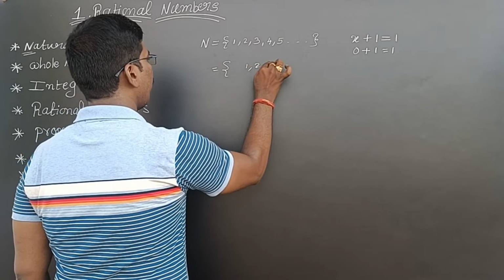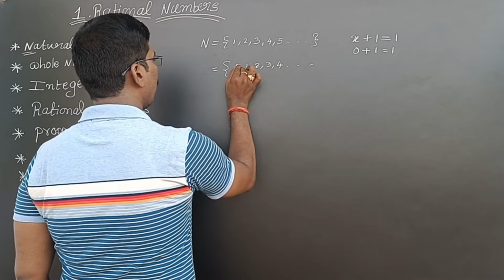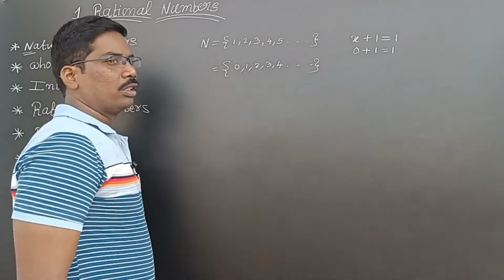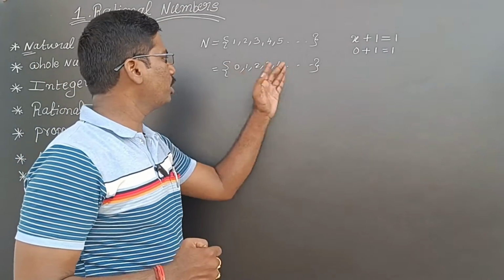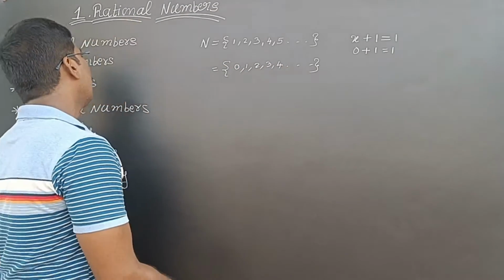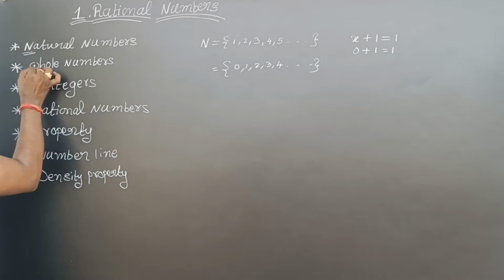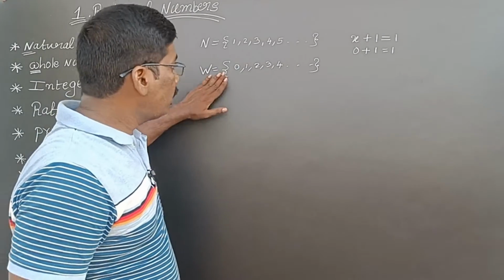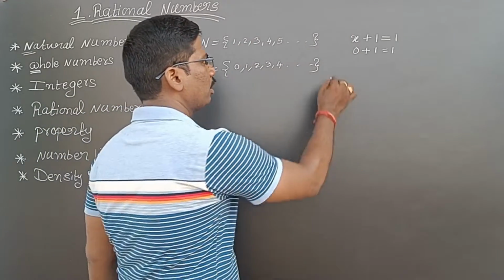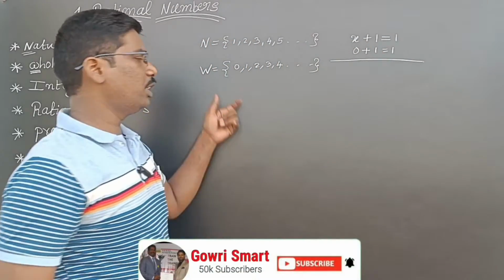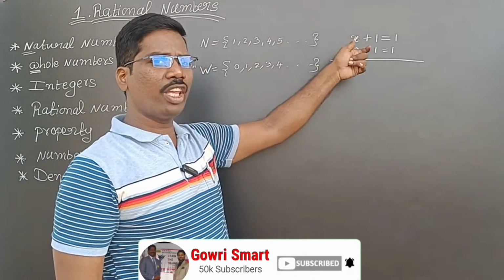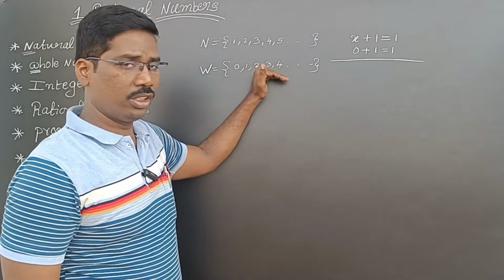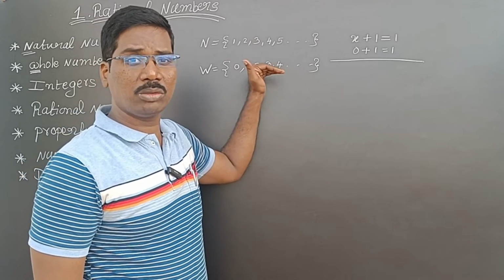1, 2, 3, 4 and so on, along with 0. The natural numbers along with 0 are called whole numbers. In whole numbers the starting letter is W, so we denote them with W. Now, this number system can satisfy this equation. To satisfy this equation using any number system, we have to take this one. So the least number system is this one.